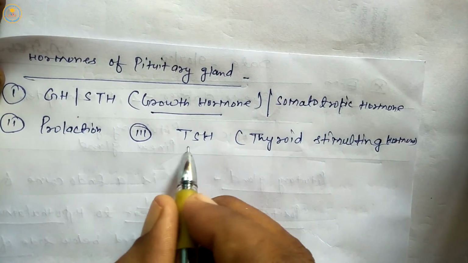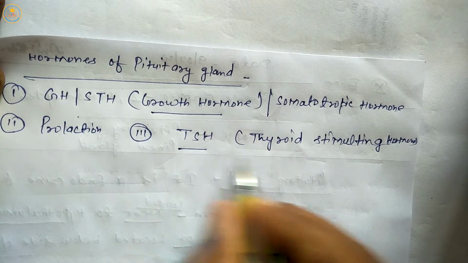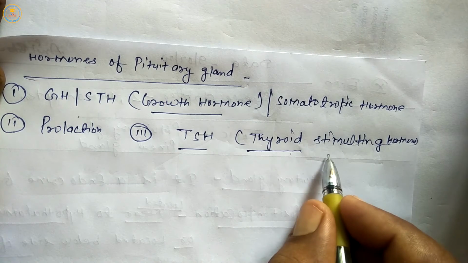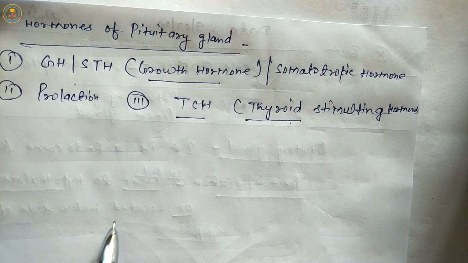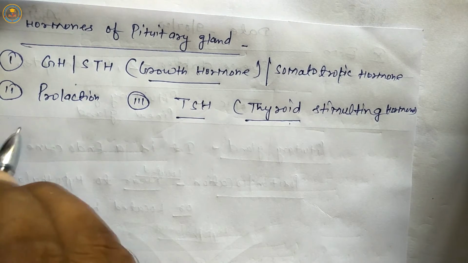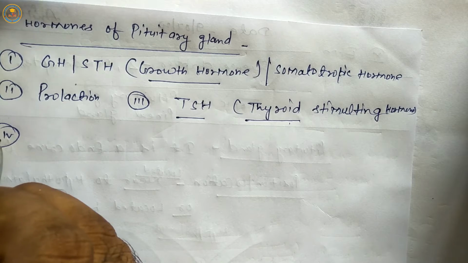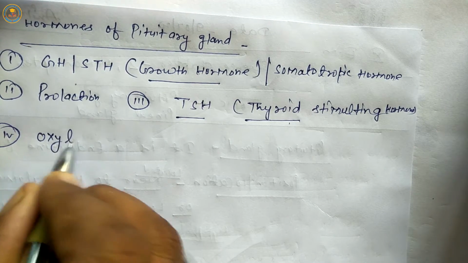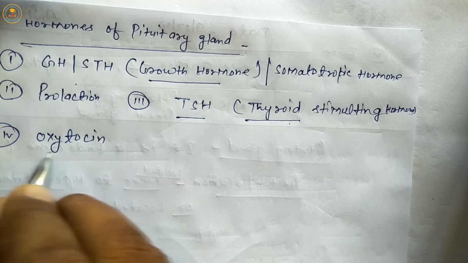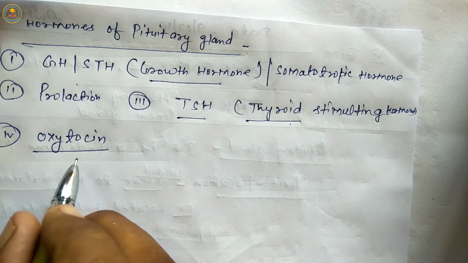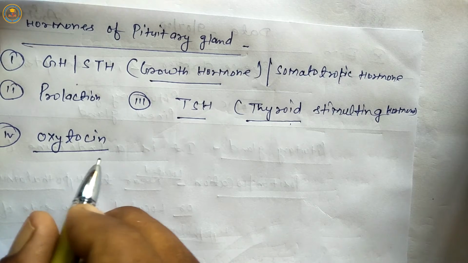This hormone stimulates the thyroid gland. The thyroid gland then secretes thyroxine hormone. It means the pituitary gland stimulates through TSH. Next is oxytocin. It is a milk secretion hormone and it is a parturition hormone.